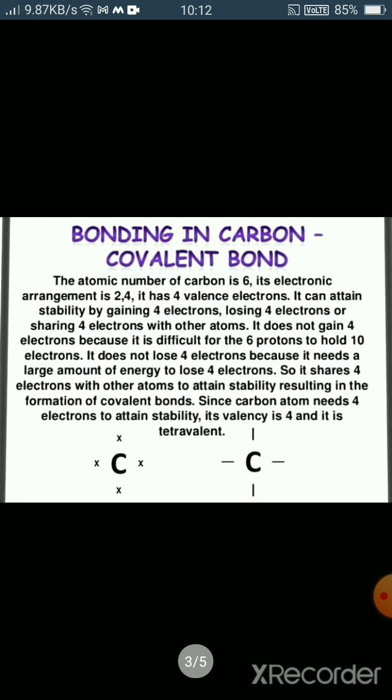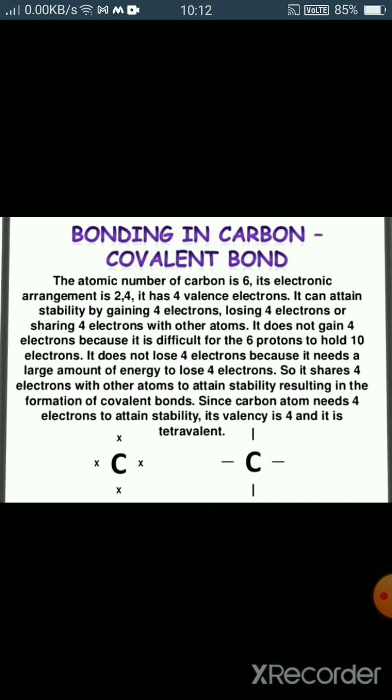Now we see the bonding in carbon, that is the covalent bonding. Bonding is of two types: electrovalent bonding or ionic bonding, and another is covalent bonding. So carbon shows covalent bonding. As you all know, the atomic number of carbon is 6 and the electronic configuration is 2, 4.